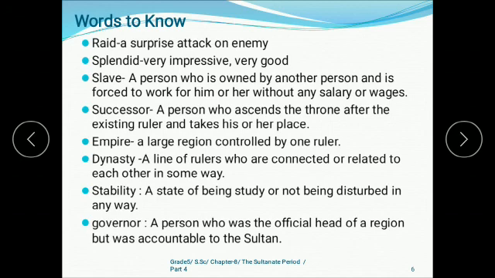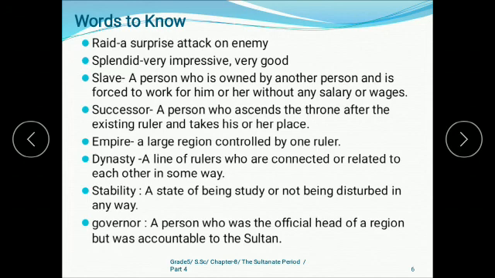So a successor is a person who will take the place of the existing ruler after his death. Then empire, a large region controlled by one ruler. Dynasty, a line of rulers who are connected or related to each other in some way.